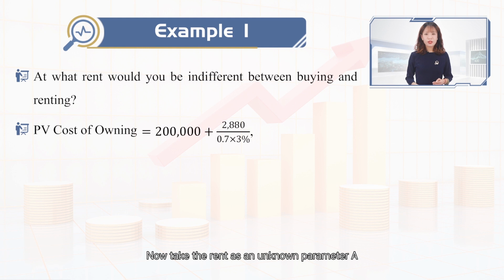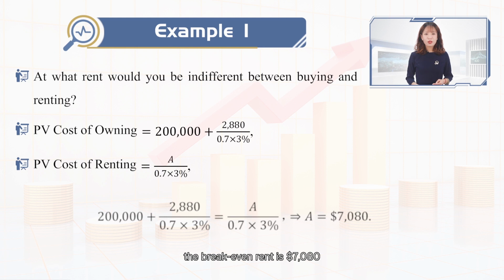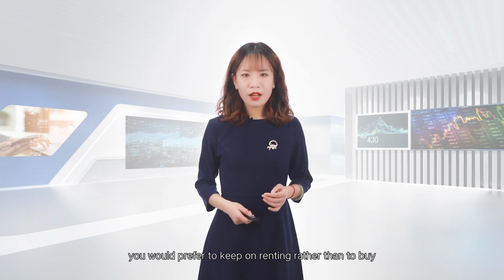Now, take the rent as an unknown parameter A. By setting the PV cost of owning equal to the PV cost of renting and solving for A, the break-even rent is $7,080. Thus, if the rent is less than $7,080 per year, you would prefer to keep on renting rather than to buy.